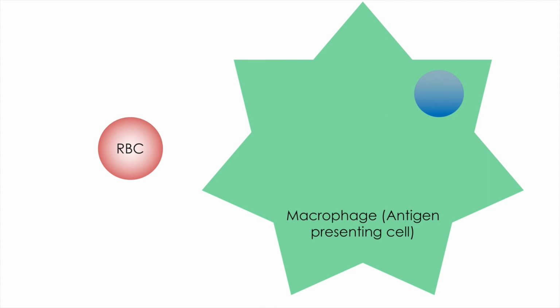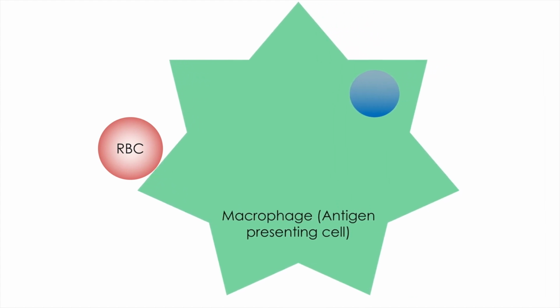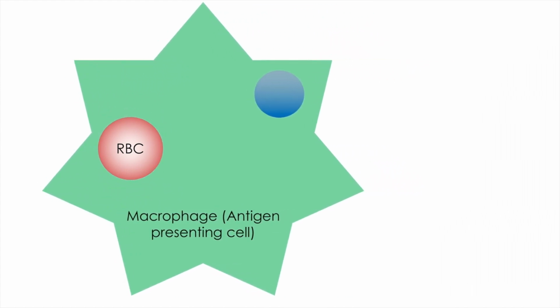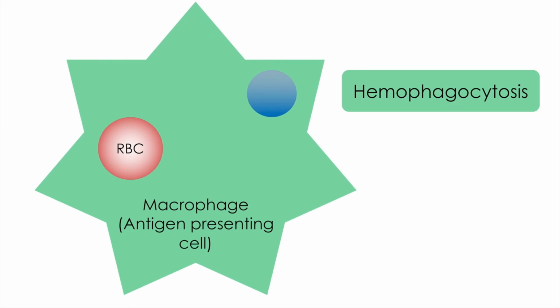In absence of these CD8 cytotoxic T cells and natural killer cells to deactivate the activated macrophages, in HLH the macrophages now phagocytize or engulf self-tissues such as RBCs and other components in the blood. This is called hemophagocytosis.